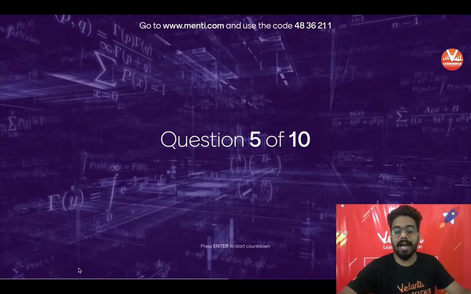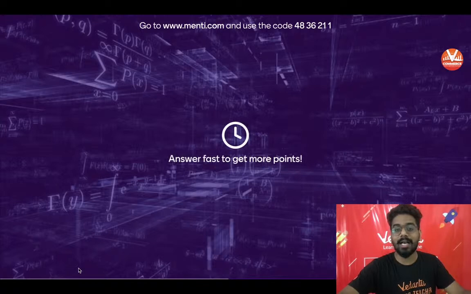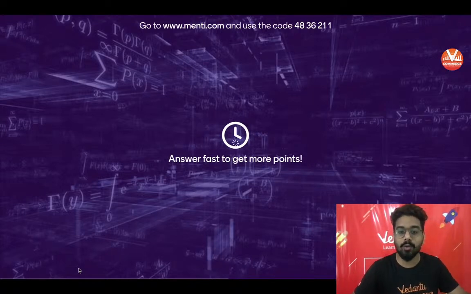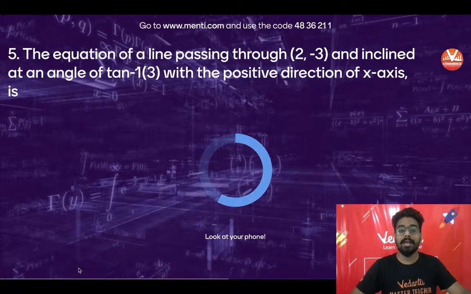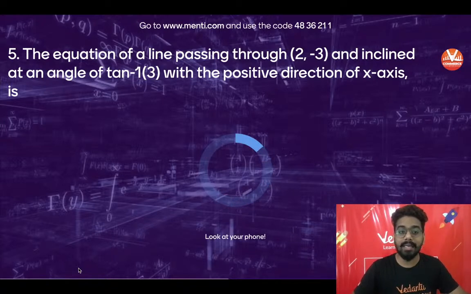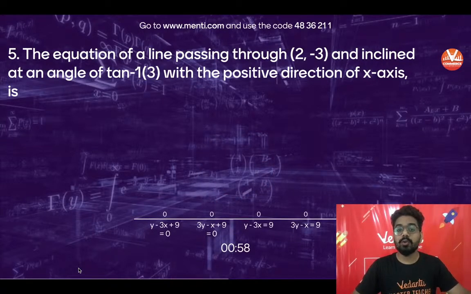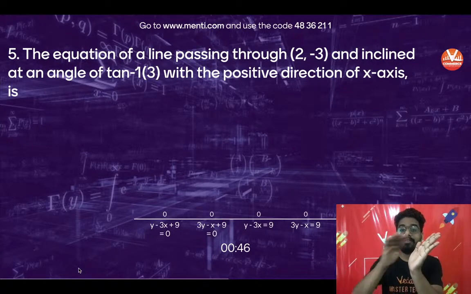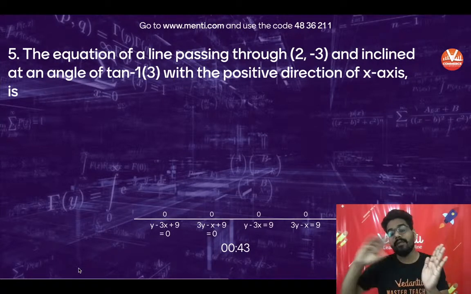Next, question number 5 on your screen. Make sure that all of you will correctly answer. देखते हैं कितने लोग इस क्वेश्चन को तोड़ पाएंगे. Find the equation of a line passing through (2, -3) and inclined at an angle of tan inverse 3 with the positive direction of the x-axis. Means if this is the line, we are making it from the right hand side.